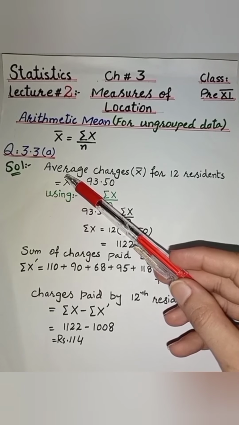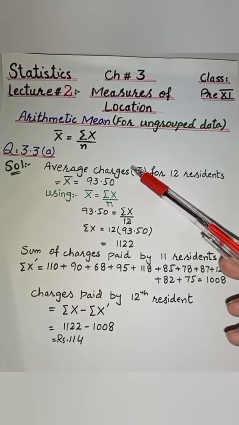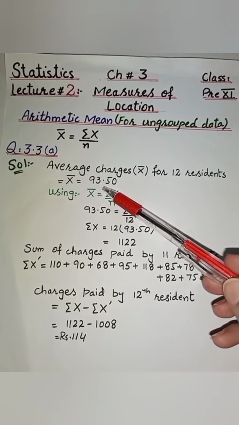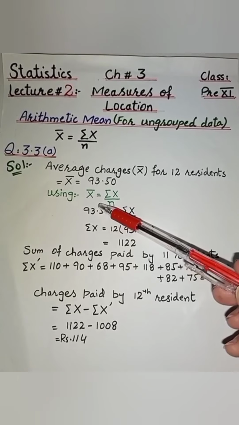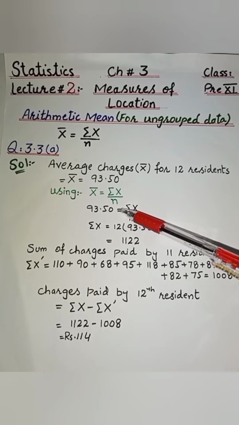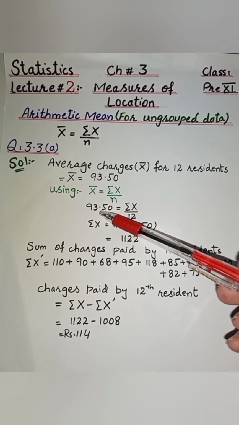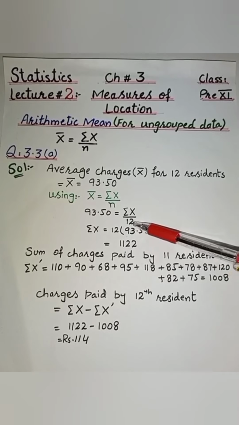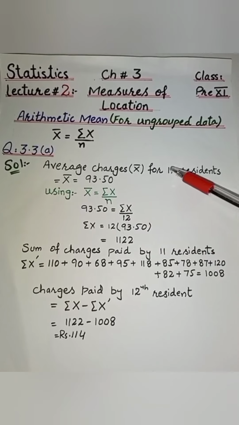Now for the solution, we have average charges, that is x bar, for 12 residents is 93.50. Using the formula of mean, x bar is equal to sum of x divided by n, we have 93.50 is equal to sum of x divided by 12, because n is equal to 12.